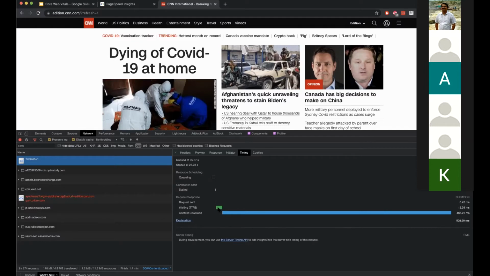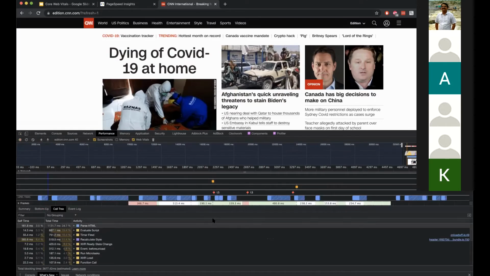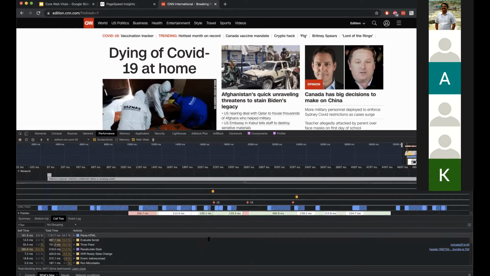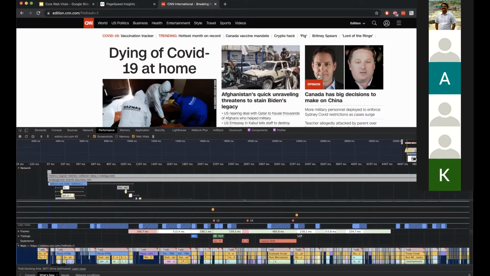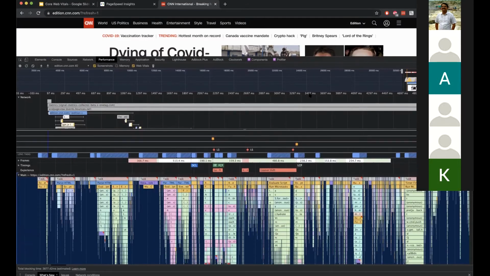So if this TTFB is larger in your case, which is more than 100 ms or 200 ms or even 400 ms, you can just concentrate on reducing your server response time. Now let's try to understand which is the LCP that it identified as the largest content. So I'll just enlarge this one.